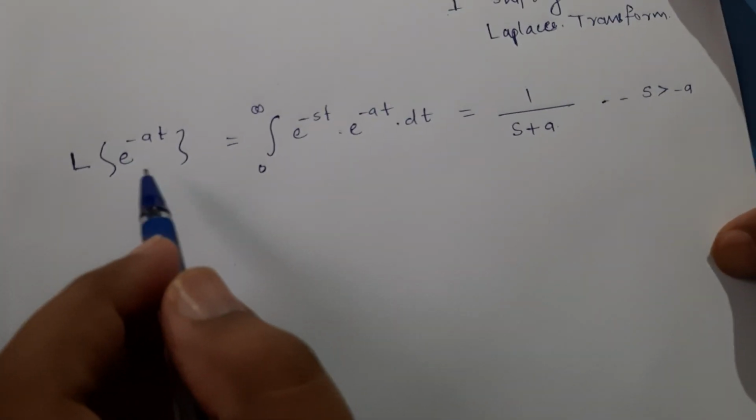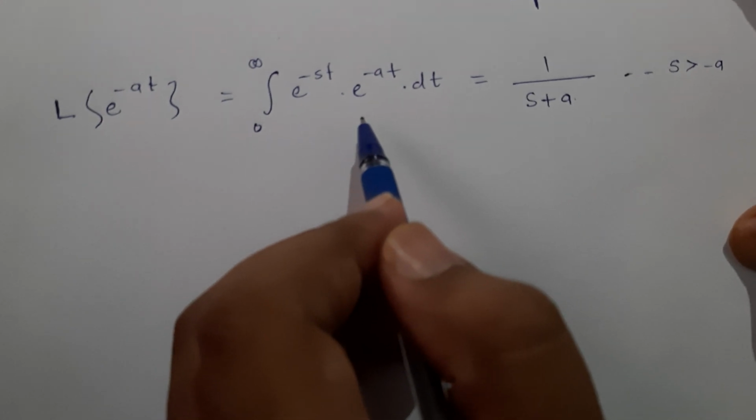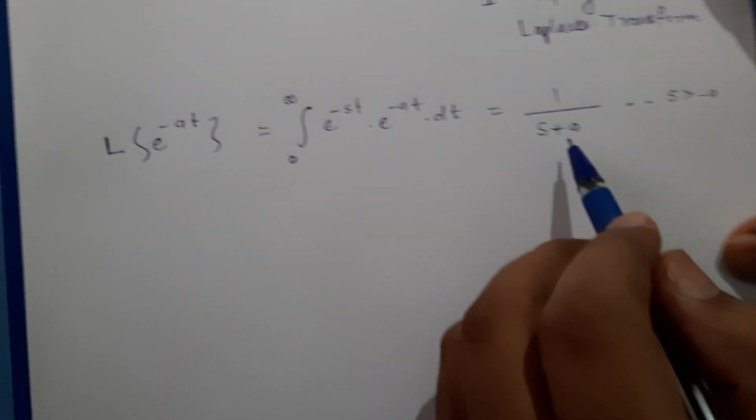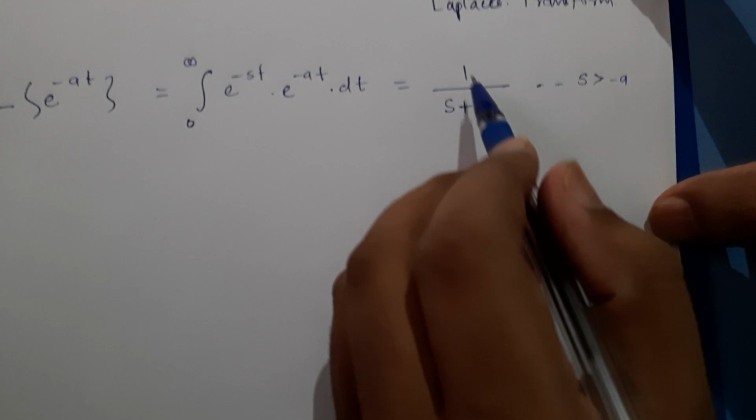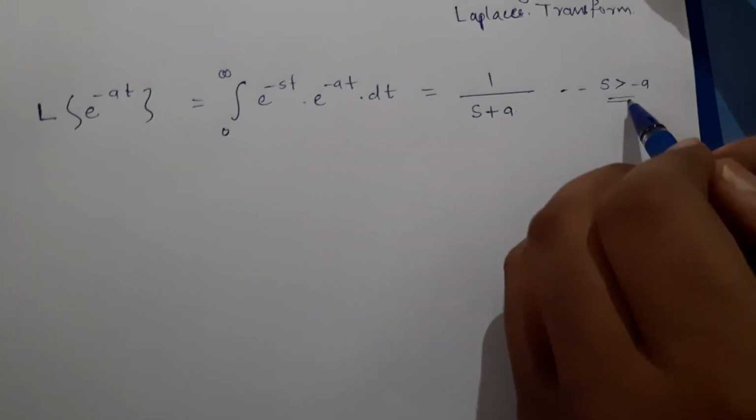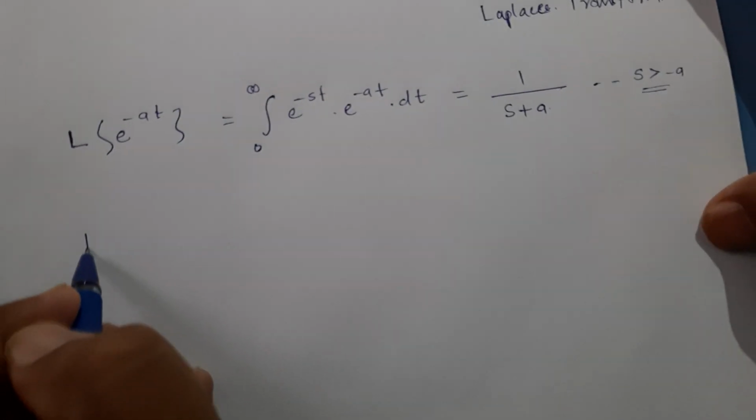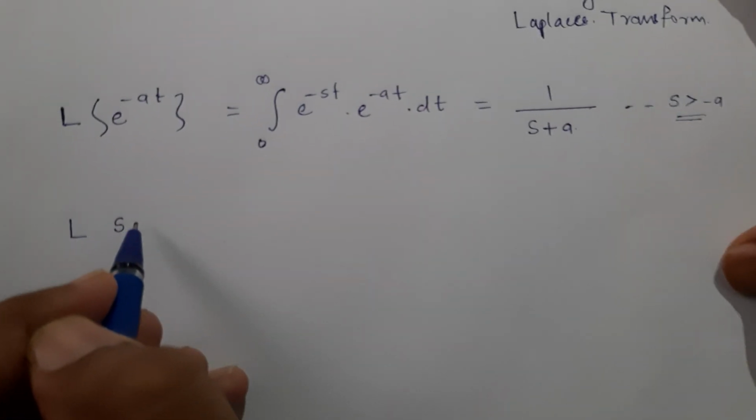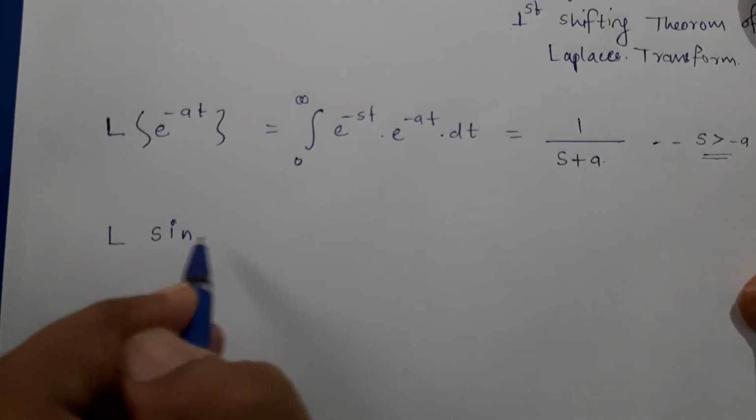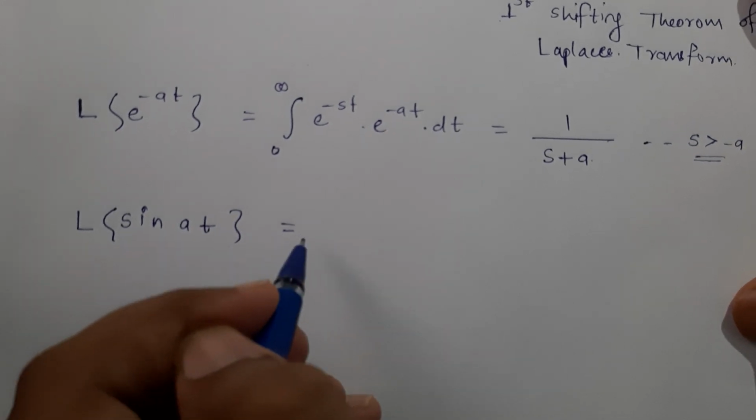And even if we perform this integration to estimate the Laplace transformation, we will arrive at the same result, 1 upon s plus a, with the condition s greater than minus a. So similarly, what about trigonometric functions? If I want to find out Laplace of sin at, how do I do that?